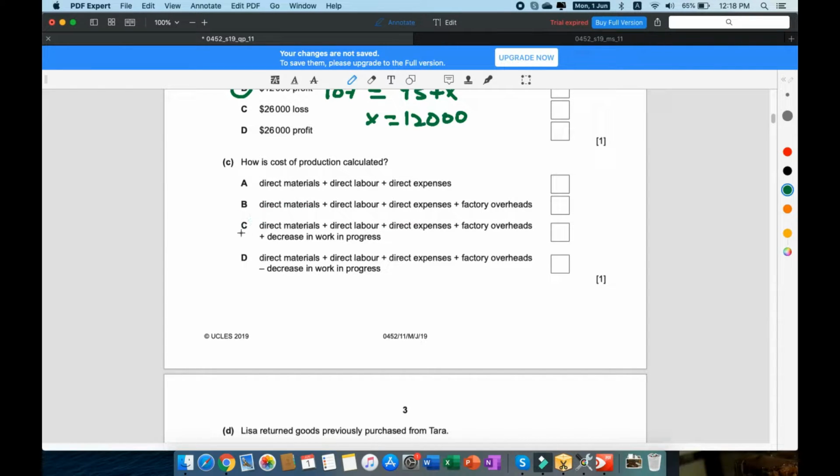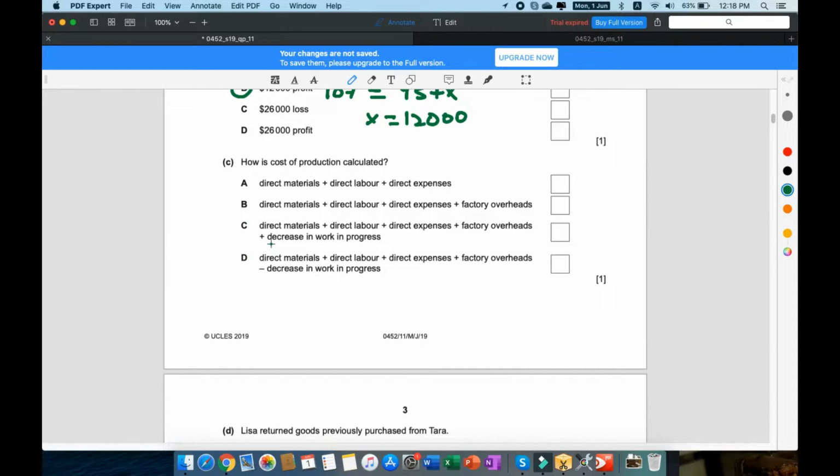But when you take a look at option C and option D, there's an additional thing in this, which is work in progress. And the only difference is whether to add or subtract the work in progress. So it's going to be either of these, because there's something missing in options B and A. So it's got to be either C or D.